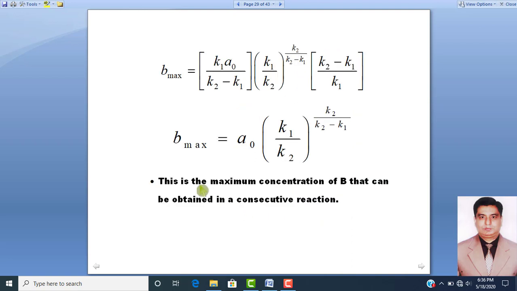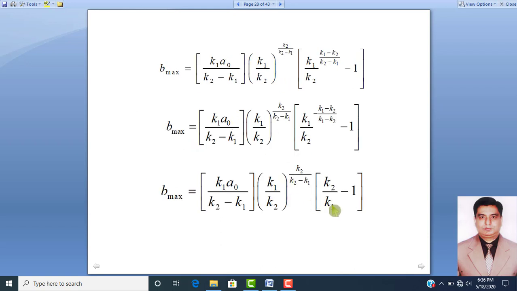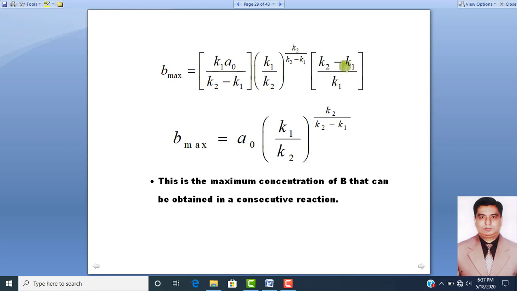Dear students, now we will take just the LCM of this K1. So this K1 will be the LCM. This bracket value will be written as K2 minus K1 over K1. After simplification of this whole equation, K2 minus K1 will be cancelled out with this K1, and the remaining will be A naught into K1 over K2 raised to power K2 over K2 minus K1.